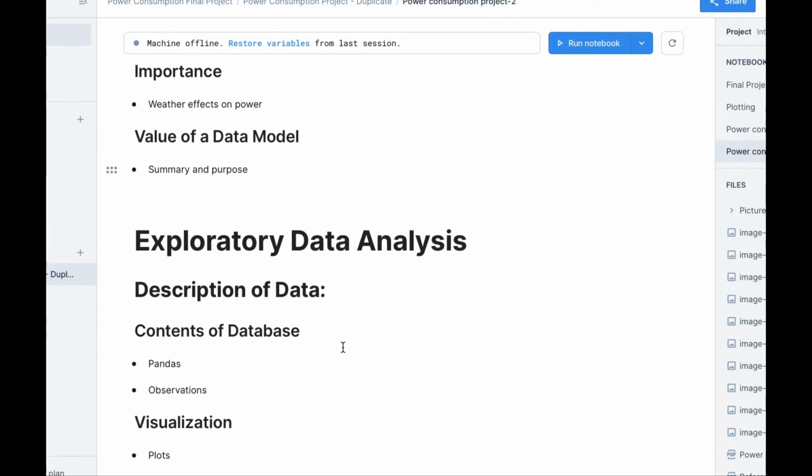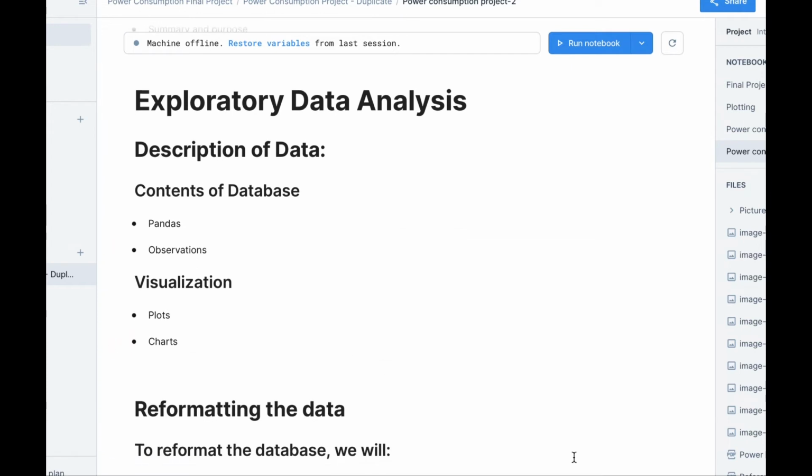Our next process is exploratory data analysis. We plan to use the pandas function to help us to describe the contents of the given data about the 3 zones and the weather variables. We will use it to find the mean, the median, the standard deviation, as well as other important values of the data frame. We'll also make various observations about the data frame, including things that may have an influence on power consumption. We also plan to make visualizations such as plots and charts that will help describe the data and explain it so the data is easier to be understood.